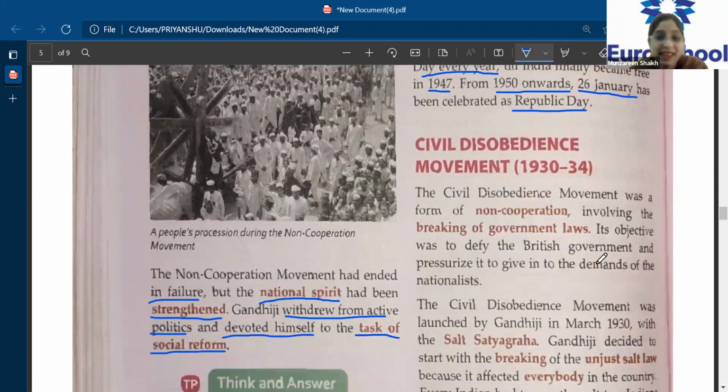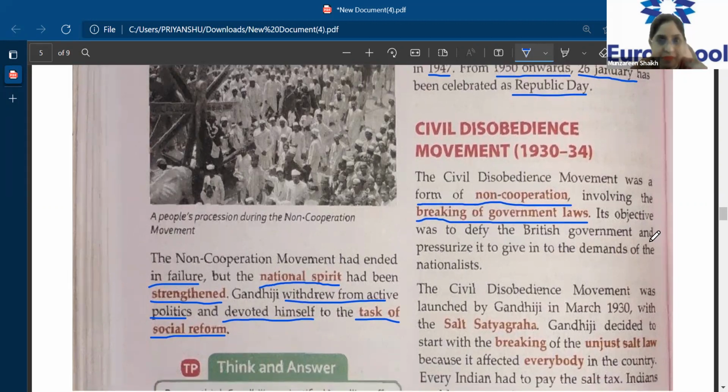Now understand what exactly the civil disobedience movement is. This is also very important. We'll also understand the difference between non-cooperation and civil disobedience. The civil disobedience movement was a form of non-cooperation movement, but it is not the same as the non-cooperation movement. The difference involves the breaking of government laws. The word disobedience itself tells you that we are not going to obey the laws laid down by the British government. Clear? And non-cooperation means we are not going to cooperate with the Britishers. Clear?